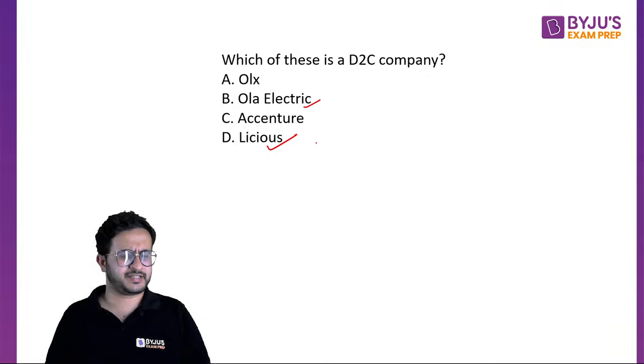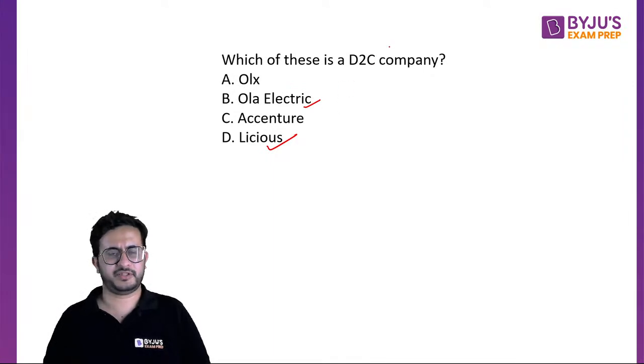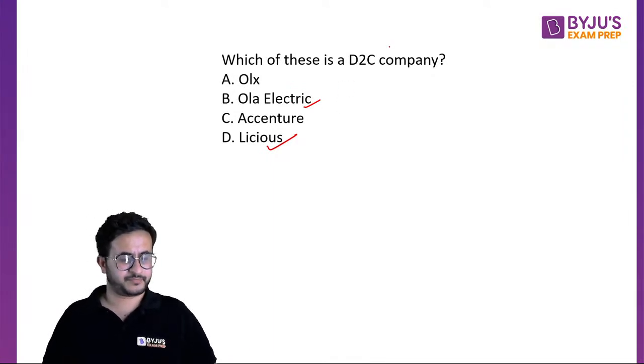Licious sells meat, fresh meat and all those things. If there is no dealer in Ola Electric, then that also is a D2C company. Licious is an online platform that sells meat, so you can buy fresh meat from it.